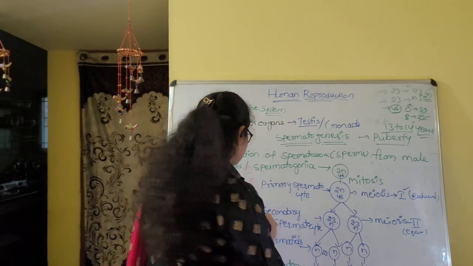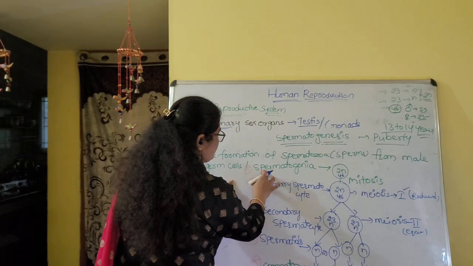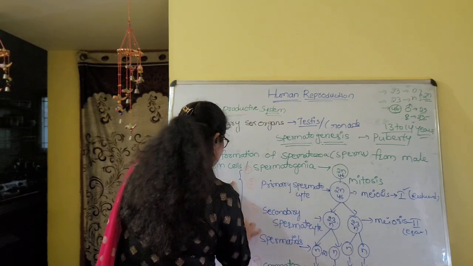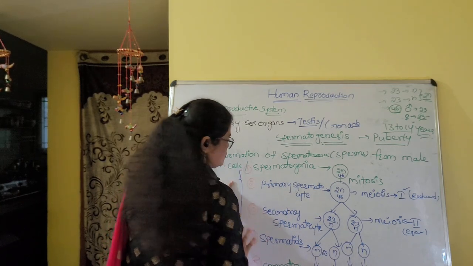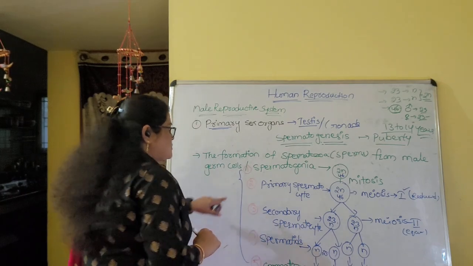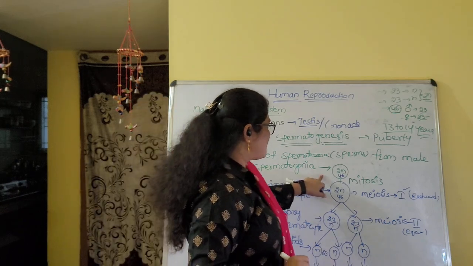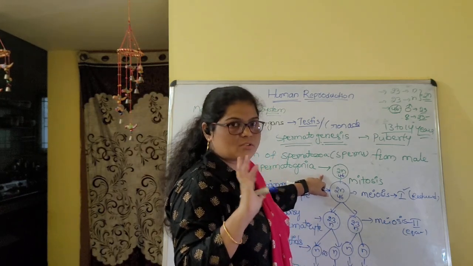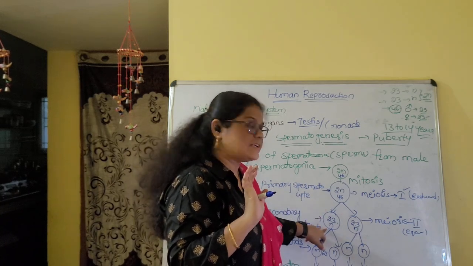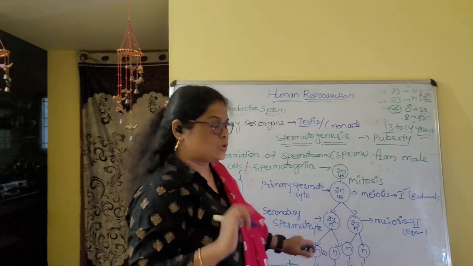So now here, spermatogonia forms spermatid, and afterwards spermatozoa also. Then spermatogenesis is completed. For each one, spermatogonia contain 46 chromosomes, the primary one 46 only, then the secondary one 23, spermatid also 23, spermatozoa also 23.